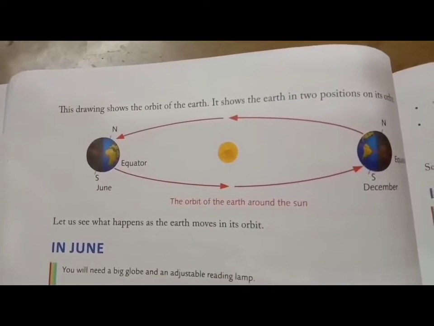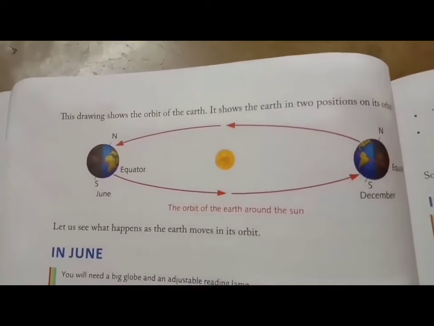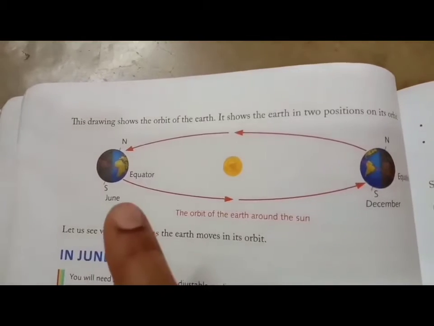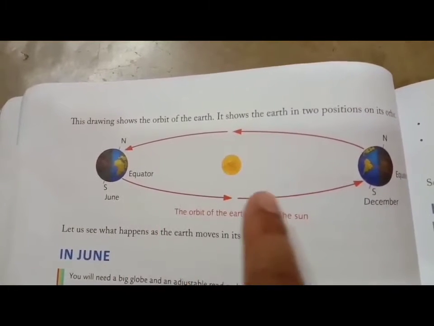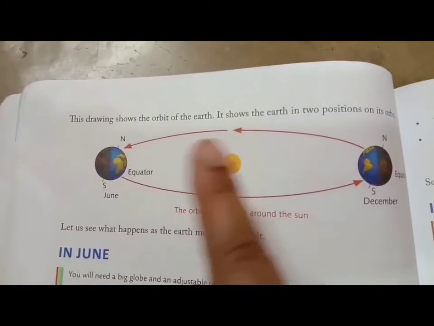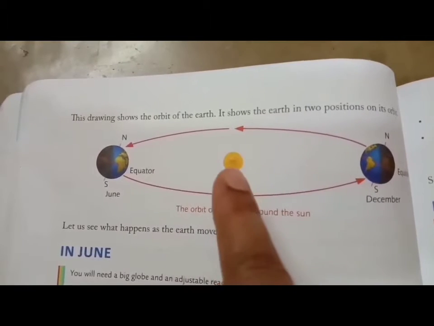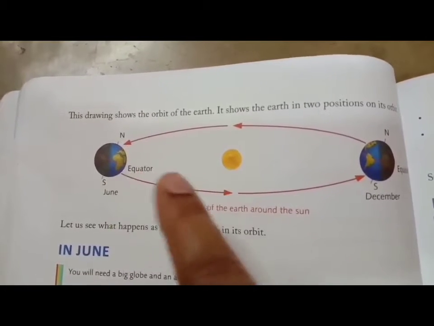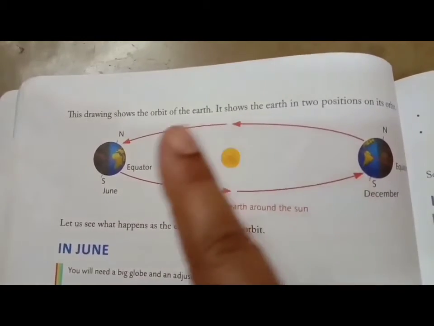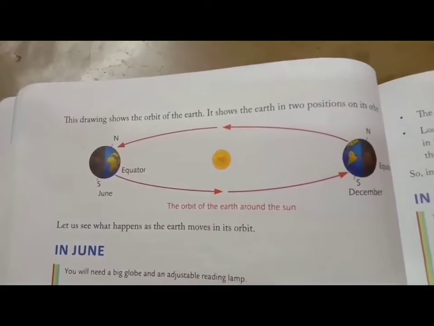In another picture here, we can see the orbit of the Earth. If you see the shape of the orbit, you can see that it is not a perfect circle, it is just like an oval shape. This is the Sun, and the Earth moves around the Sun. Clear? And because of the shape of the orbit, seasons happen. Clear?